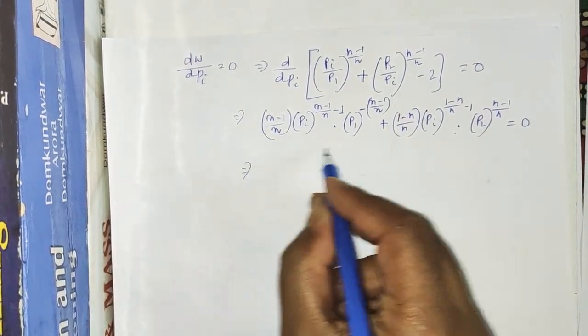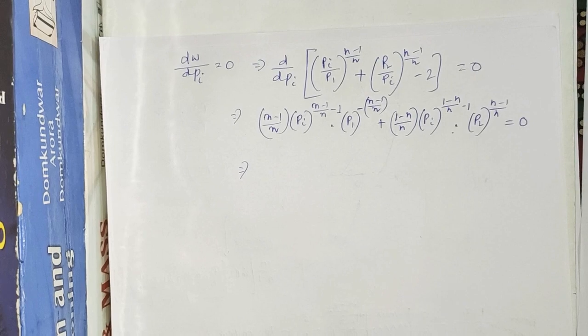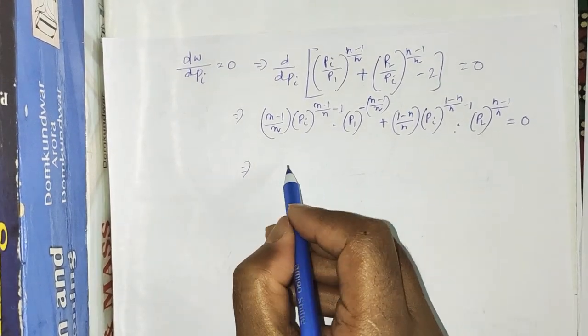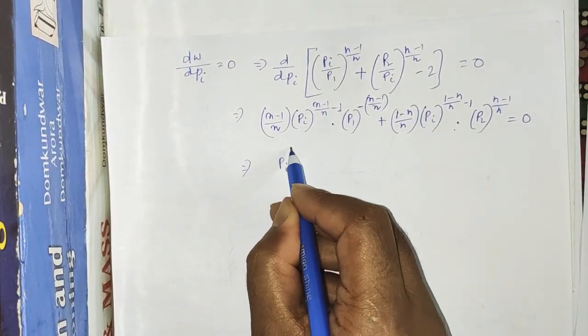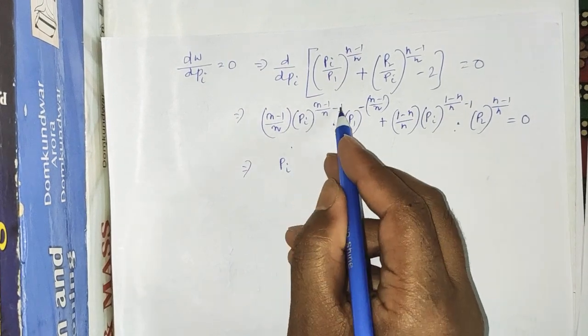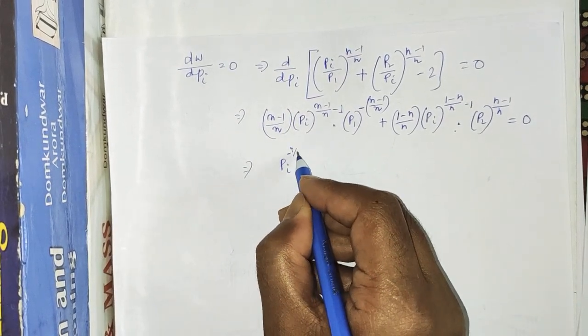So by rearranging this, if we take all the Pi and P1 on one side, the Pi to the power n will be cancelled.